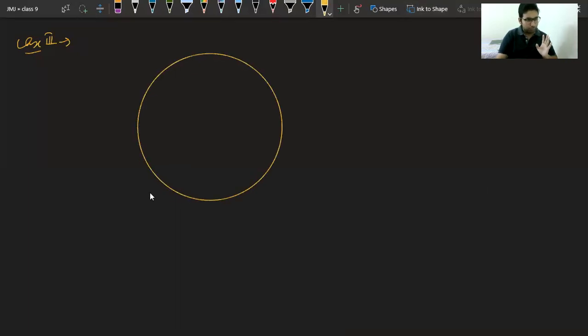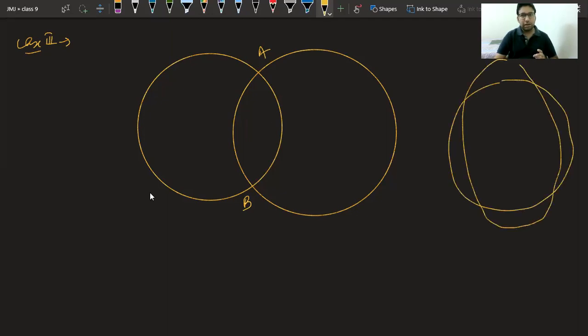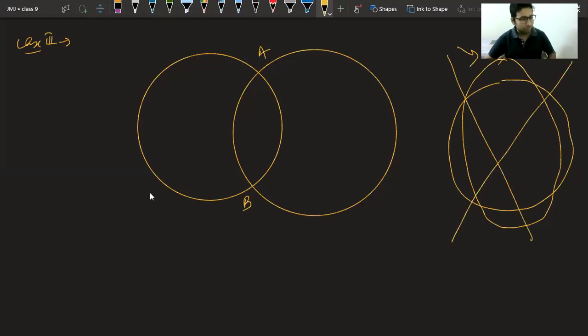Correct, Kamaljyot. Like this, you can see. More than this, we cannot get. So maximum we can have 2 points of intersection, not more than that. Ansh, I don't know how you got 4. Ansh, I think you are drawing like this, and this. But then this is not a circle. This is an ellipse. It is not possible in the case of circles. This is wrong. You cannot have 4 points of intersection. Only 2 are possible, maximum.